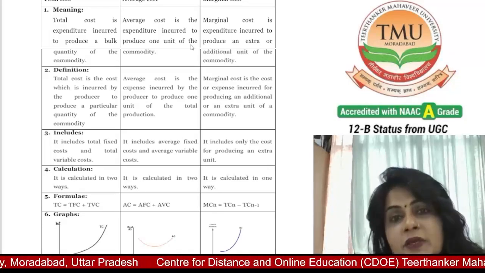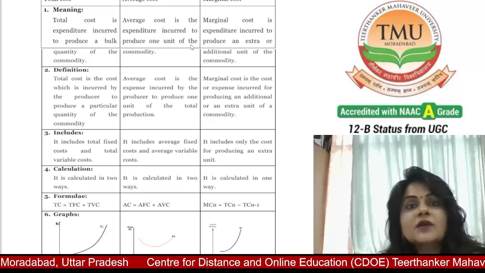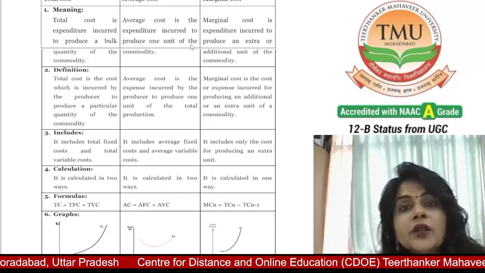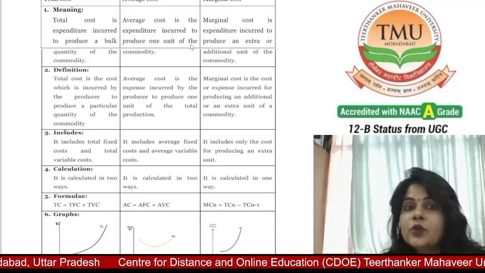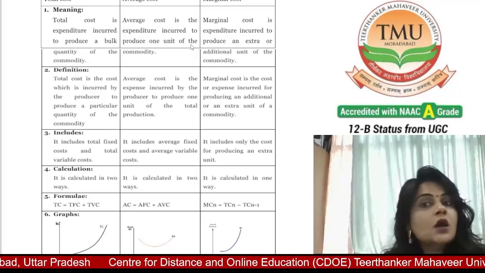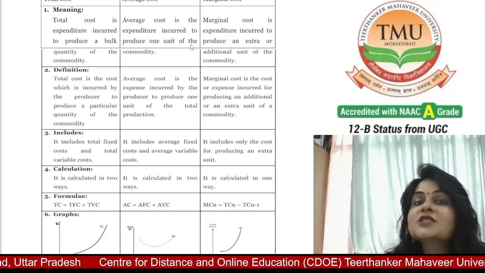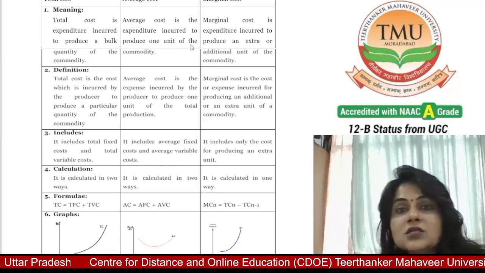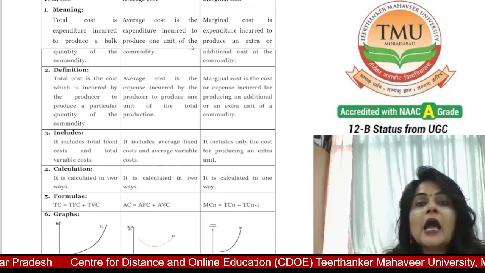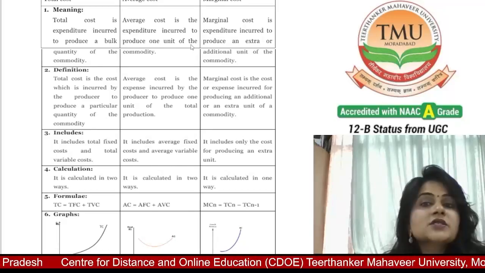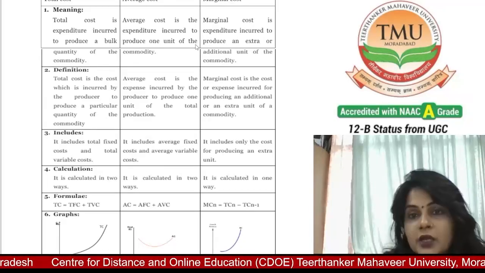Average cost is the expense incurred by the producer to produce one unit of the total production. इसको हम पर यूनिट कॉस्ट भी कह सकते हैं. मार्जिनल कॉस्ट इज द एडिशनल कॉस्ट, expense incurred for producing an additional or an extra unit of the commodity.